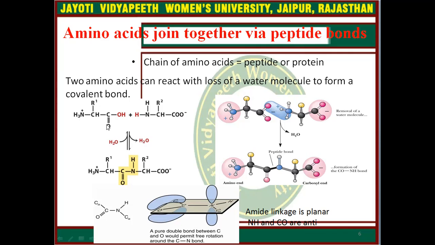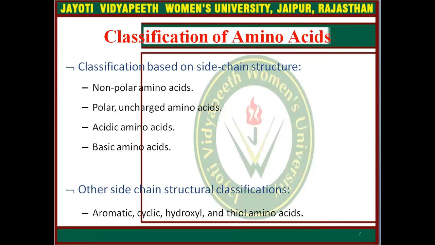Now the carboxylic group of the first amino acid and the amino group of the second amino acid will create a peptide bond, and the peptide bond has partial double bond nature. It has the dual nature of a single bond and a double bond.